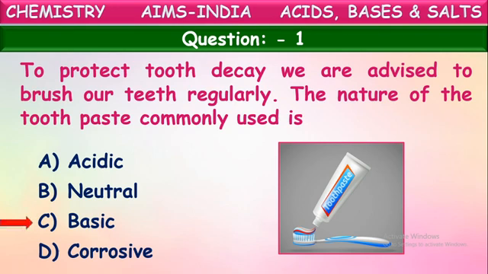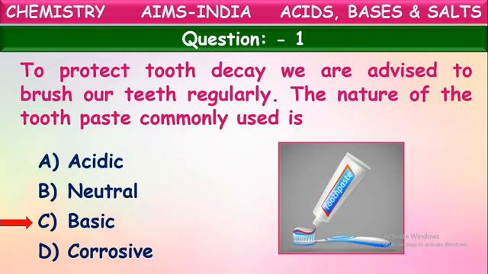Yes, toothpaste is basic in nature. Because in our body, in the stomach or mouth, a little quantity of acidic substances is produced. These acidic substances may spoil our teeth. They may cause decay of our teeth.